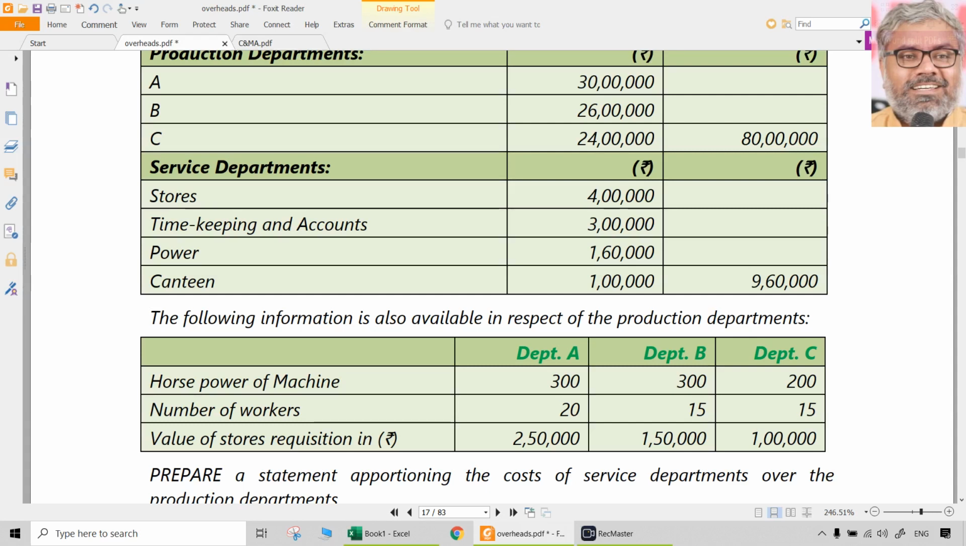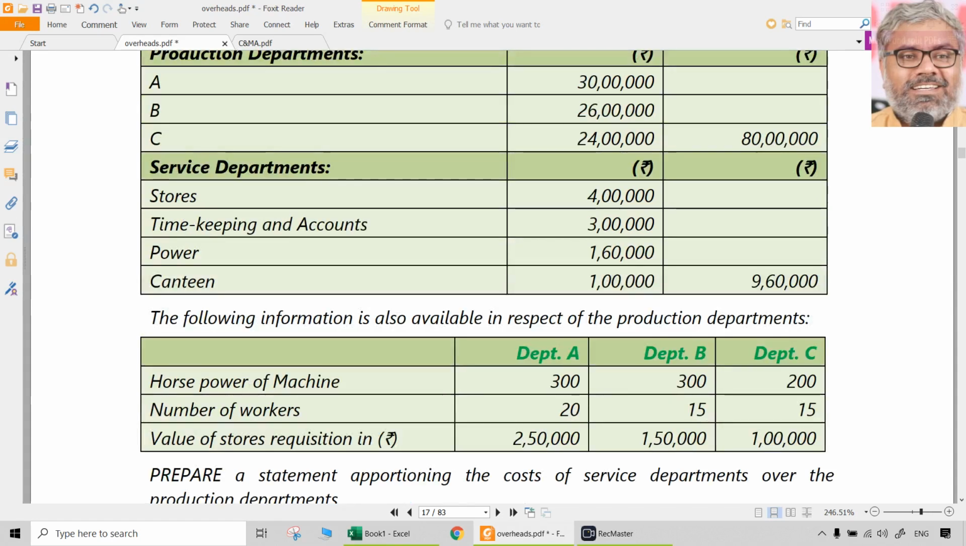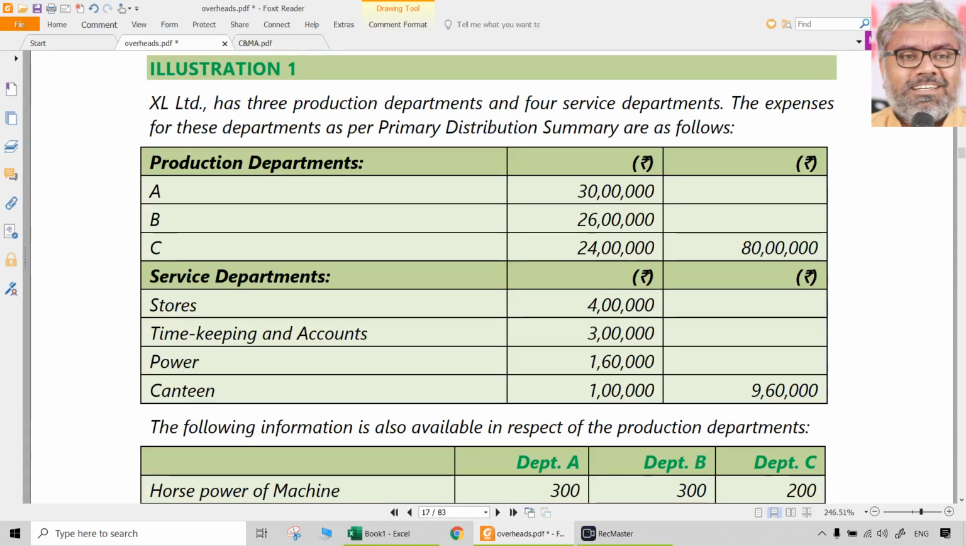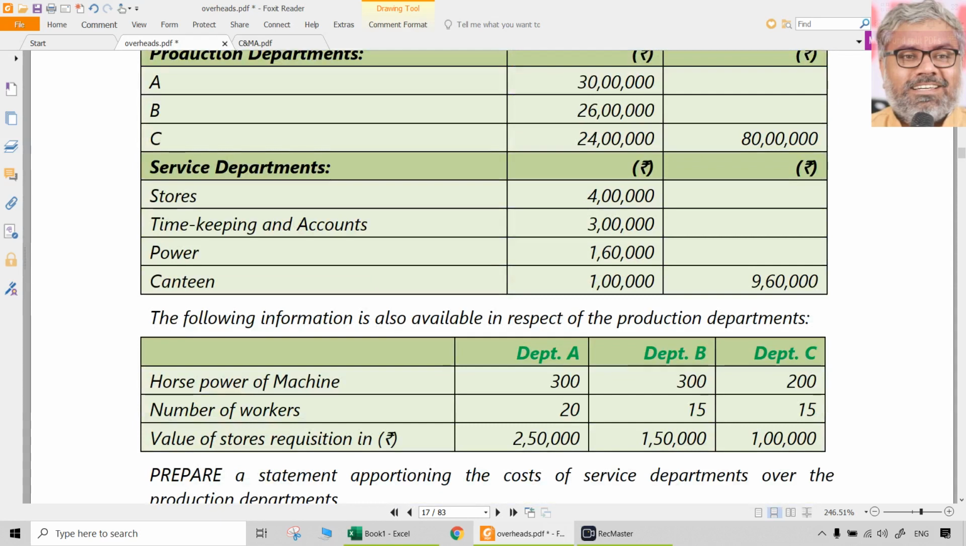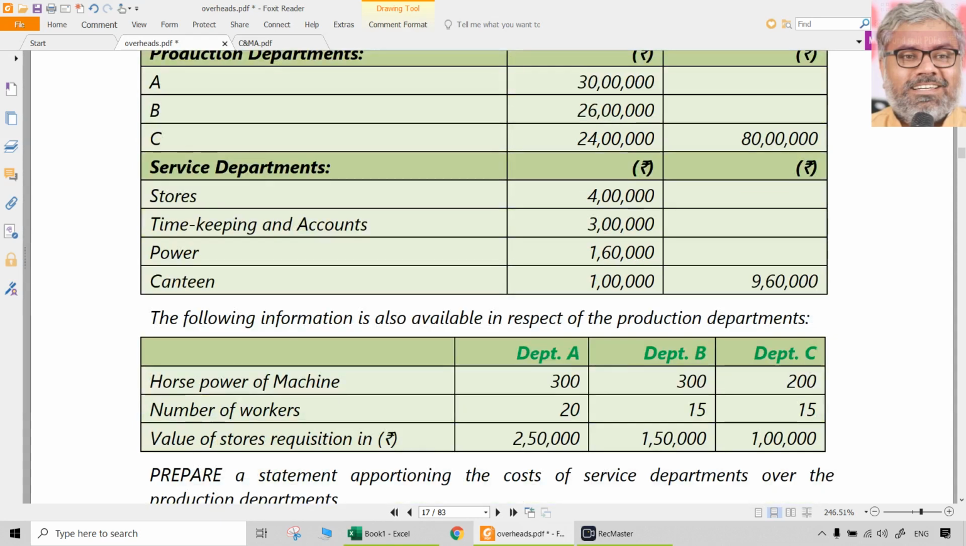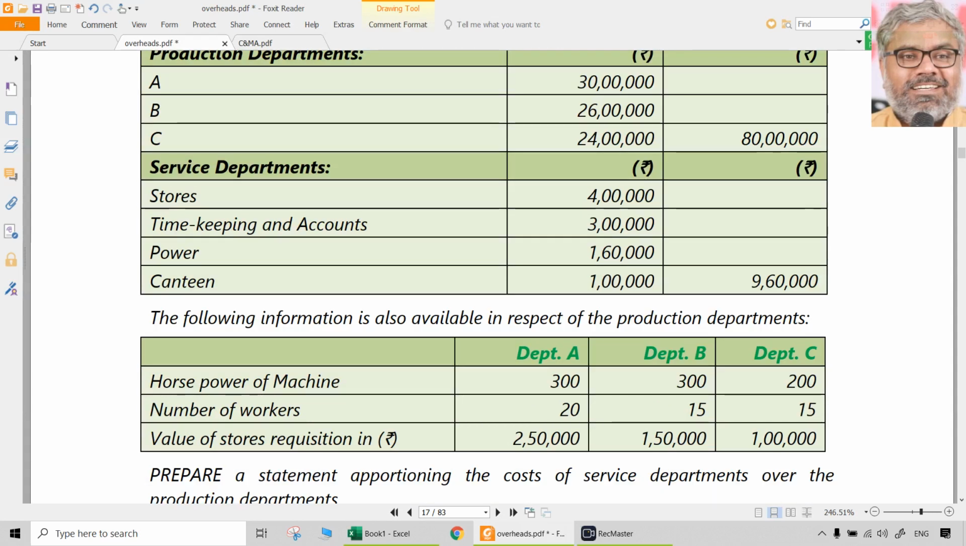That has nothing to do with the original costs that we already have. So what do we need to do here? Prepare a statement apportioning the costs of service departments over the production departments. That is the question. So what kind of method can we say this is? This is a direct redistribution, because we are not looking at one service department rendering some service to another service department. All the service departments are rendering services to production departments A, B and C only.